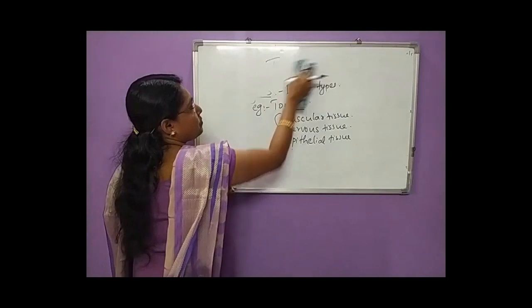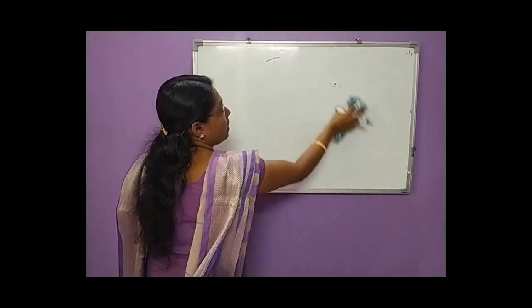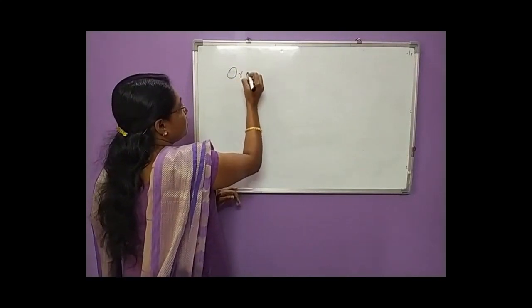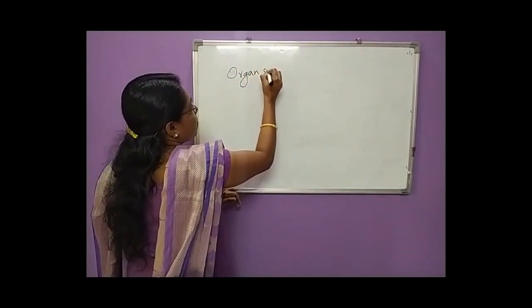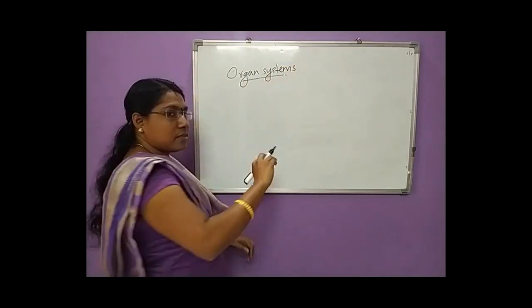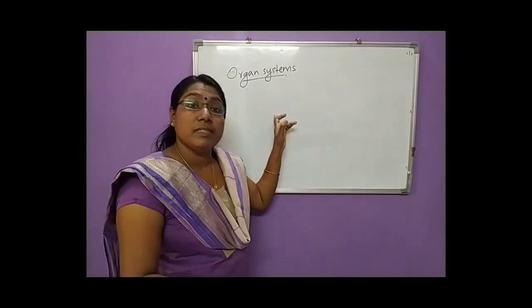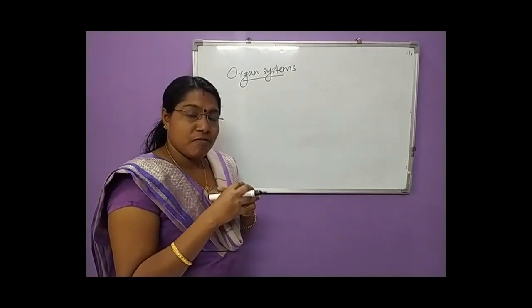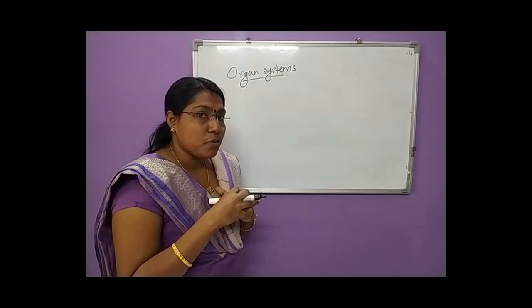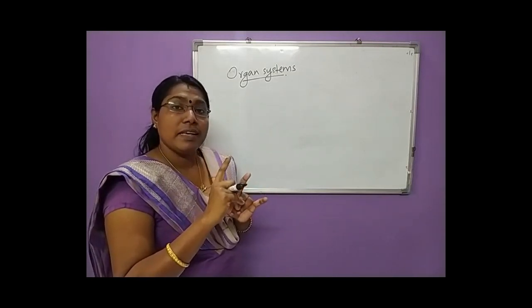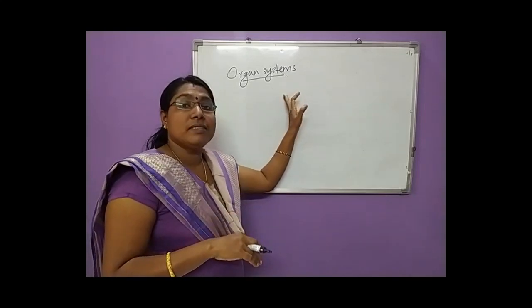Then we study the definitions of cell, tissues, organs, and the last one is the organ systems. So what is meant by organ systems? Different organs, or many organs, work together to perform a life process or a life function. Clear? That is known as organ system.